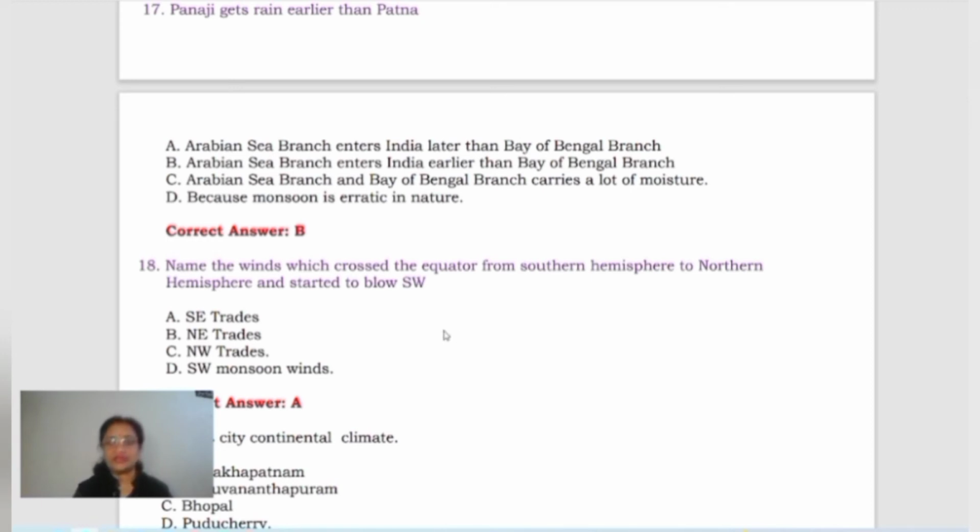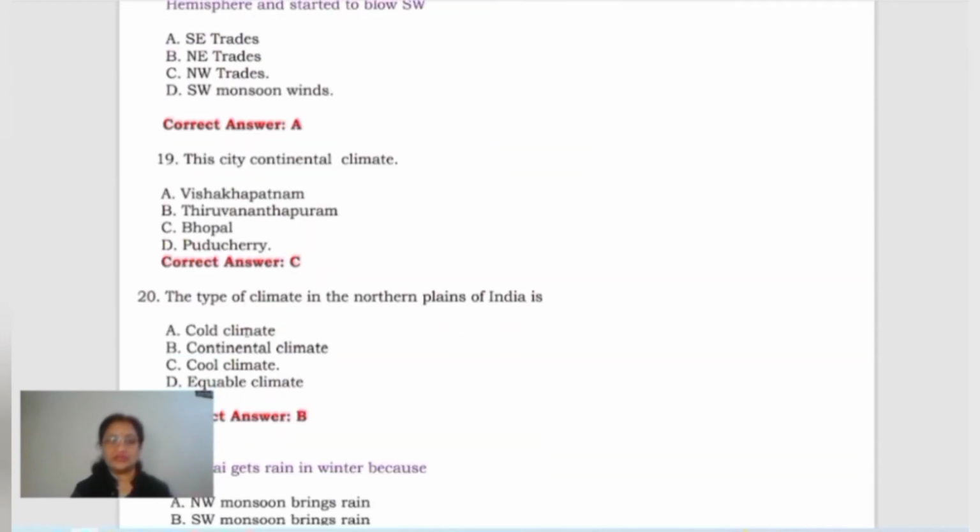So in the southern hemisphere, when they blow from southeast direction, they cross the equator and turn towards the northeastern direction, and as they blow from southwest to northeast, these take the shape of southwest monsoon winds. So the winds which actually cross the equator and take this turn are the southeast trades. So the A option is correct in this. Now let's talk about the next one.